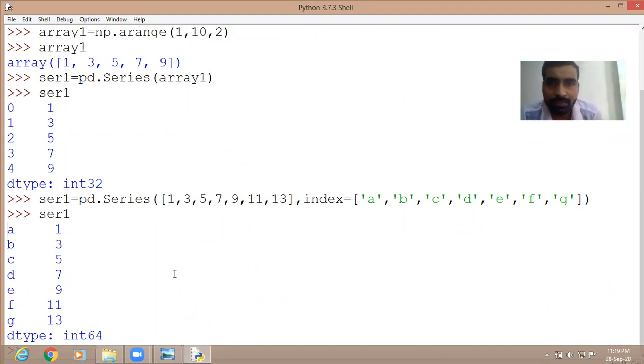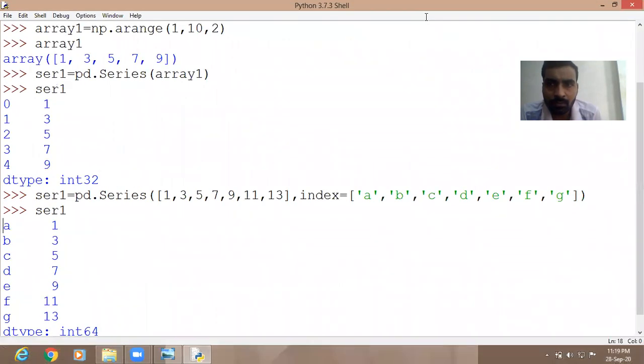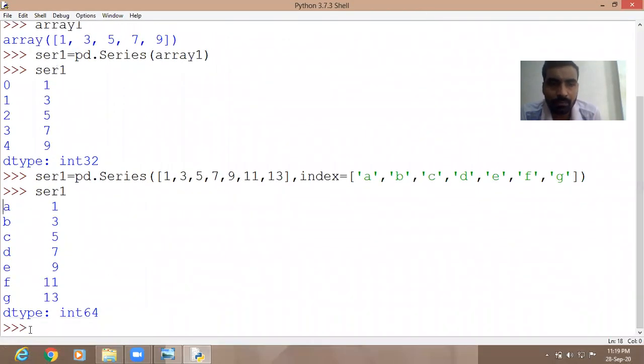Sir, in the first series which you created through array, the data type is int 32, and in this one the data type is int 64. Is there any difference? Of course, there is a difference. Here, the array by default takes the data type int 32. But here we have not given an array.